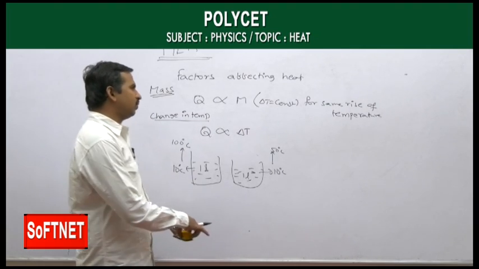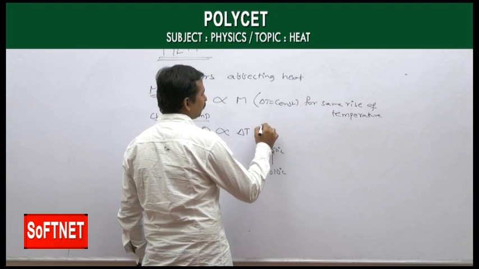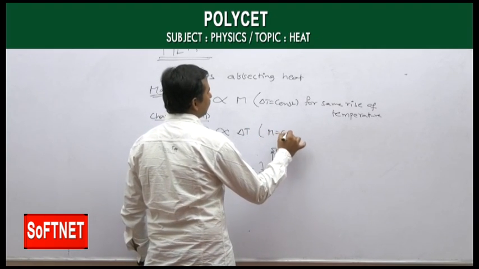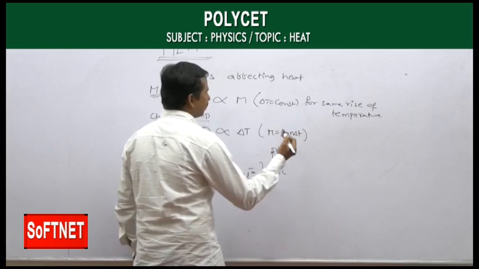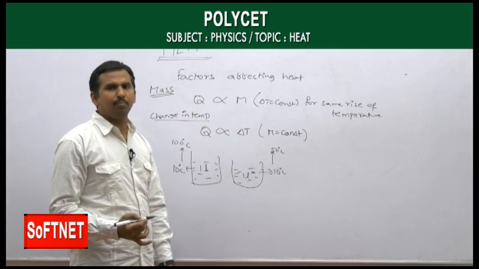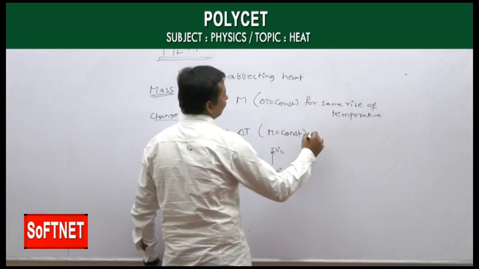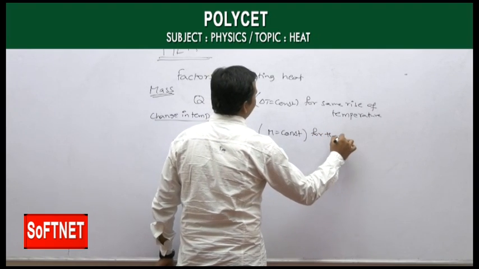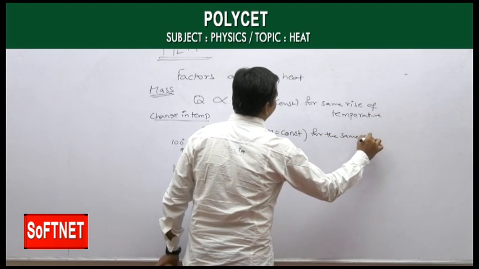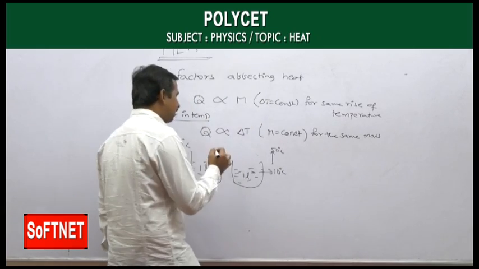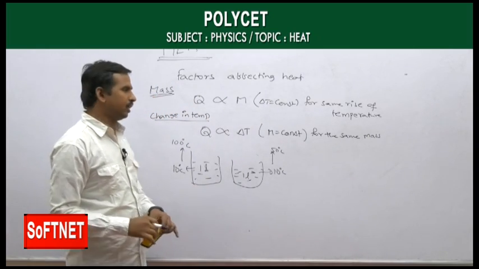In both cases we are taking the same amount of mass, so mass is constant. So for the same mass, heat energy is directly proportional to delta T.